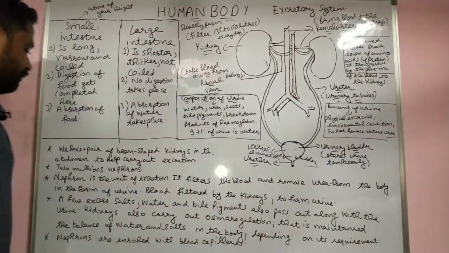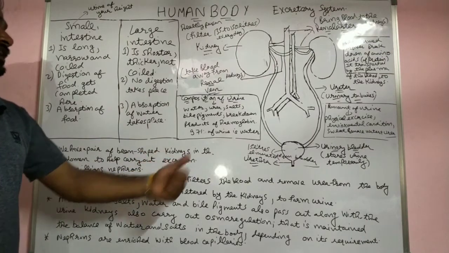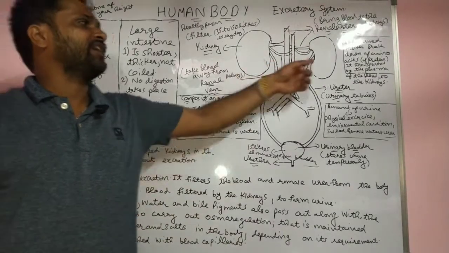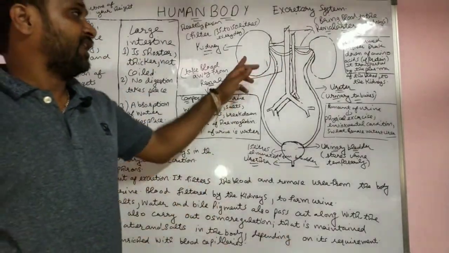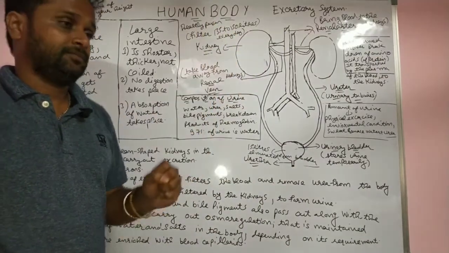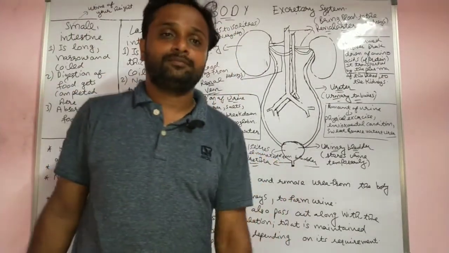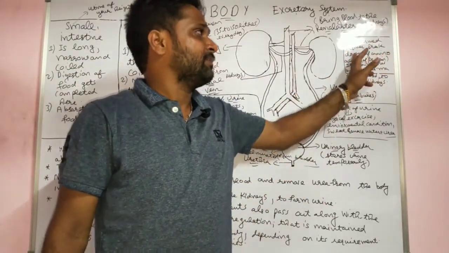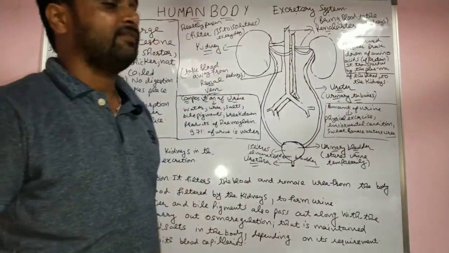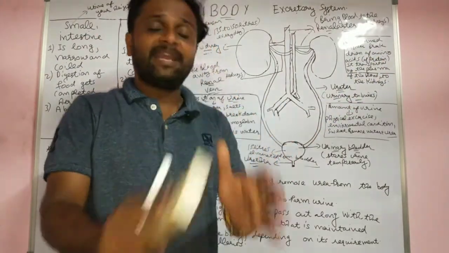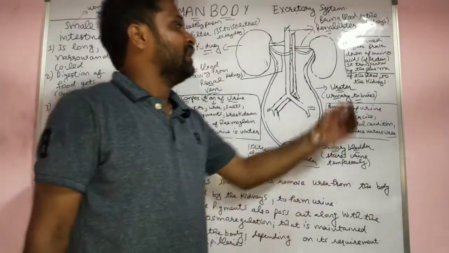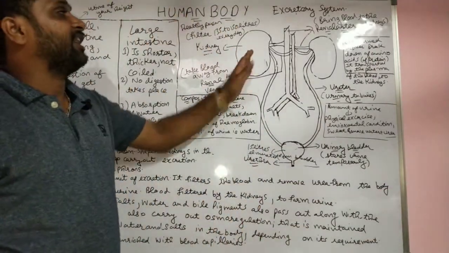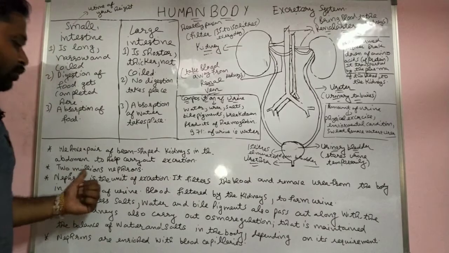So we have a pair of bean-shaped kidneys in the abdomen to help carry out excretion. The kidneys help to filter the blood and remove the unwanted urea. Actually, urea is formed in the liver from the breakdown of amino acids. When amino acids and proteins break down, they are converted into urea, which is transported by the plasma of the blood to the kidney. Then the kidney does its function through millions of nephrons.